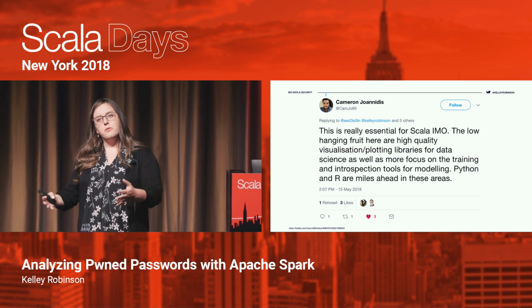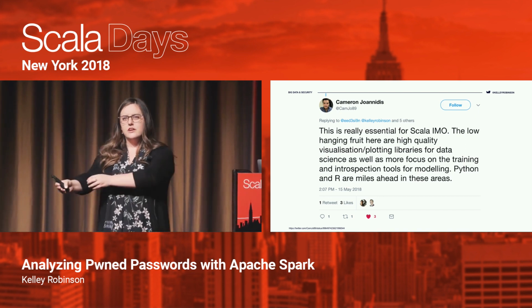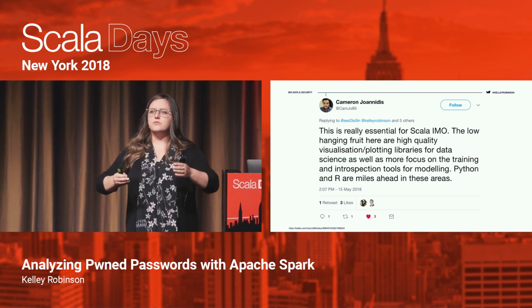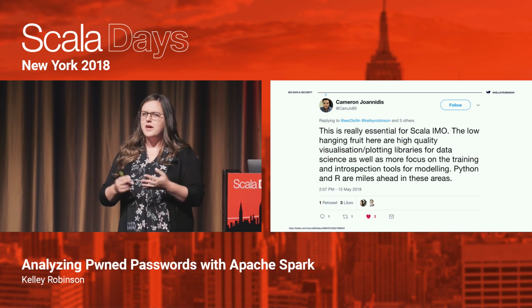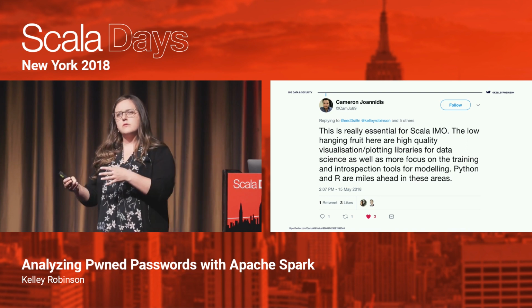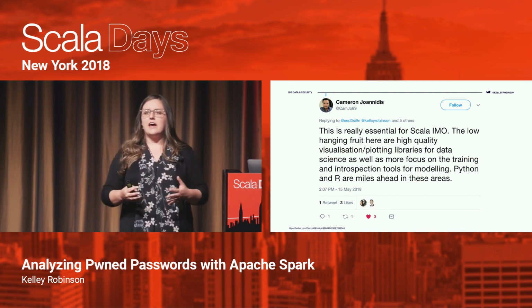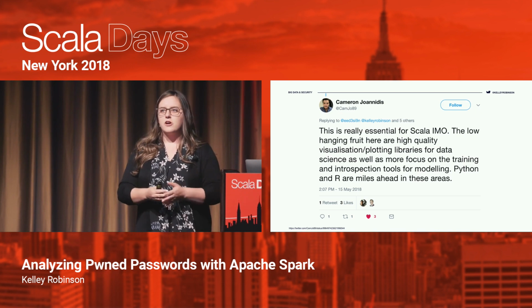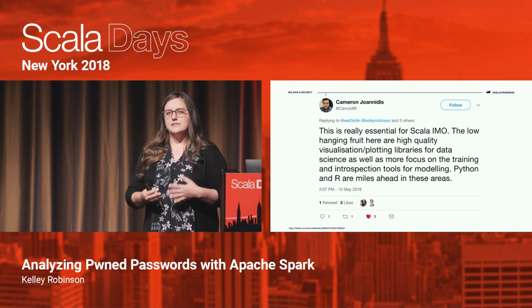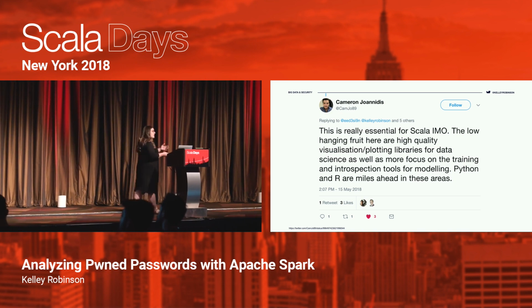I think the entry point to Python and R is a lot gentler than it is for Scala often. And so you find a lot of people who are academics, PhD students, bioinformatics researchers that are using languages like Python and R to do analysis of lab data or something like that. And they don't skip straight to Scala because there's already packages available like NumPy and SciPy that they can use to do their analysis. And I think Scala currently is lacking a lot of those resources.